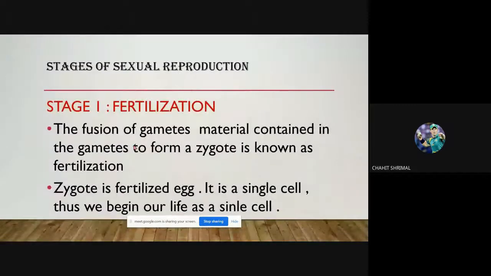Stages of sexual reproduction. There are four stages of sexual reproduction, and stage 1 is fertilization. The fusion of gametes to form a zygote is known as fertilization. Zygote is a fertilized egg. It is a single cell. Thus, we begin our life as a single cell.